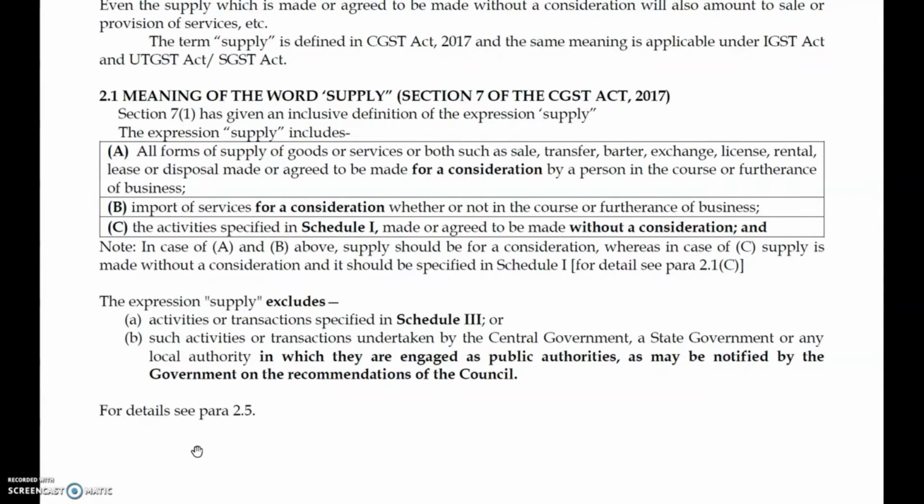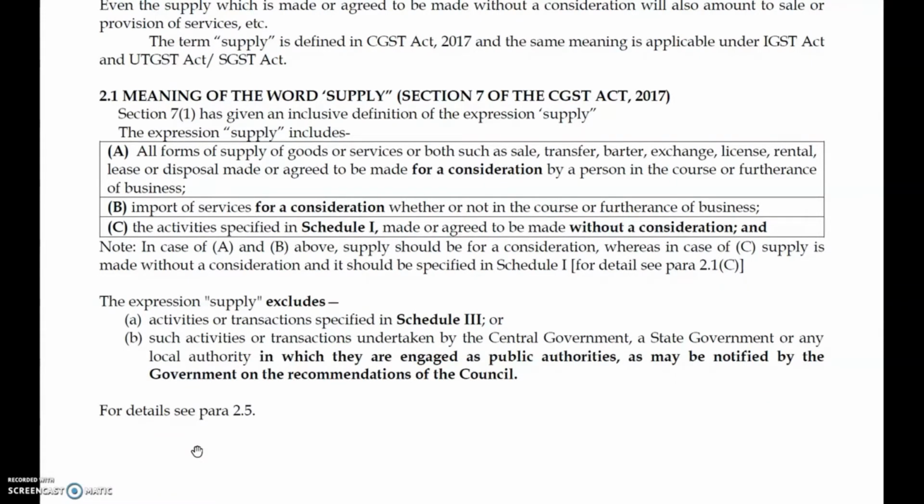A simple part: there are 3 inclusions and 3 exclusions. The first thing is all forms of supply of goods or services such as sale, transfer, barter, exchange, license, rental, lease or disposal made, which is present tense, or agreed to be made, which is future tense, for a consideration by a person in the course or furtherance of a business.